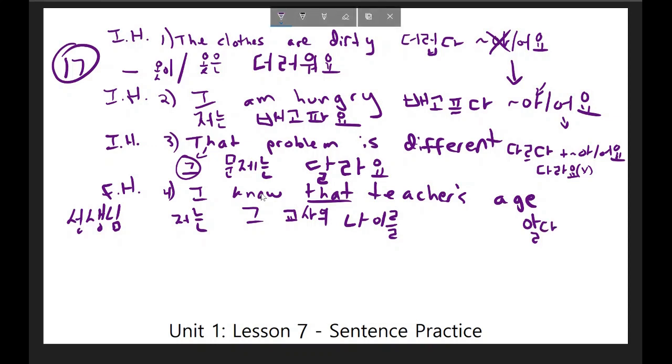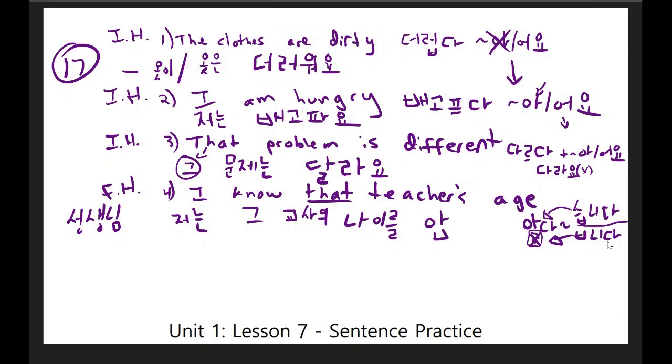But if I want to add the formal high respect ending, I need to add either 씁니다 or add this letter followed by 니다. Now, in this case, usually, as you know, 씁니다 gets added to verbs and adjectives where the stem ends in a consonant, and this does end in a consonant. However, if the stem ends in this letter, it gets eliminated and this gets added directly to it. So what I should write is not 알 씁니다. That would be incorrect. What I want to write is 니다. And this whole sentence would read 저는 그 교수의 나이를 압니다.